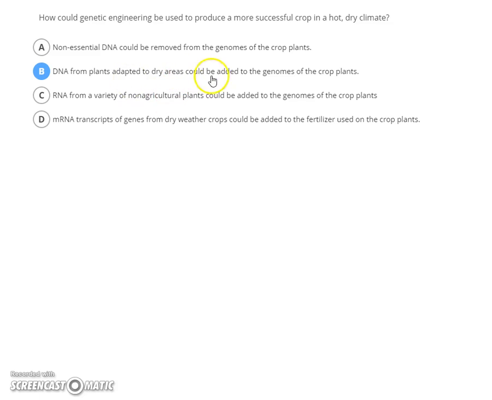We take a gene that makes them a little bit more hardier in the dry weather, or a little bit stronger in cold weather, or resistant to bugs, or anything like that. We insert those genes that are going to help these plants become better in some way. So we take those genes, we insert them, and that's what a GMO organism really is. GMO, genetically modified. We take a gene that wasn't there, we put it in to hopefully help it develop that trait. So letter B.